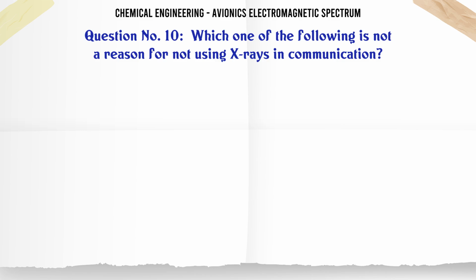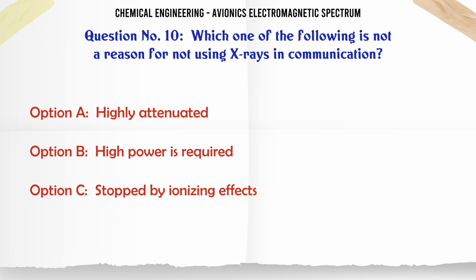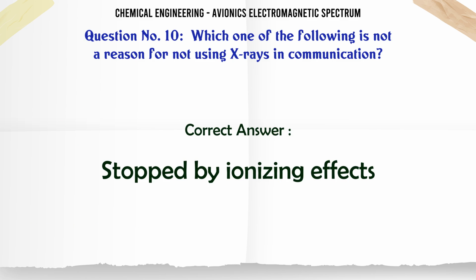Which one of the following is not a reason for not using X-rays in communication? A) highly attenuated, B) high power is required, C) stopped by ionizing effects, D) ionizing radiation. The correct answer is stopped by ionizing effects.